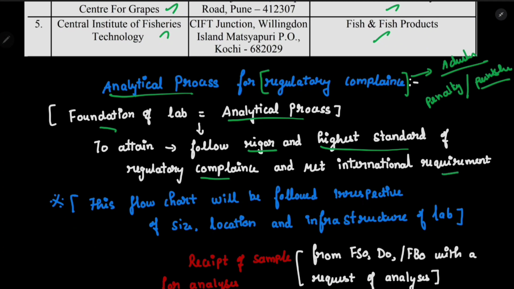I will give you an example. Let's say I want to check the caffeine of a coffee, which is given as 300 mg as the international standard. Then I will make the analysis and compare it with the international standard. If it aligns with the international standard, then we can say that this attains the highest standard. So the analytical process is done with the highest standard, and we follow higher rigor and higher standard of regulatory compliance. Okay, got it?